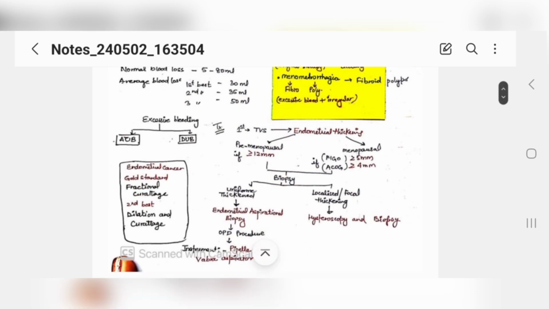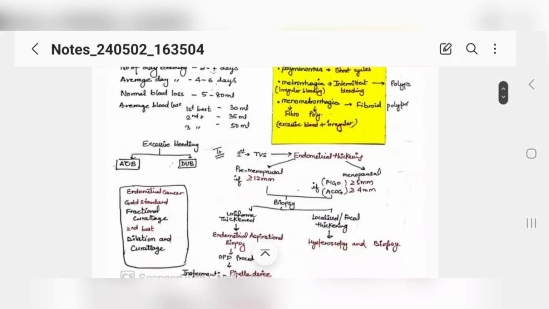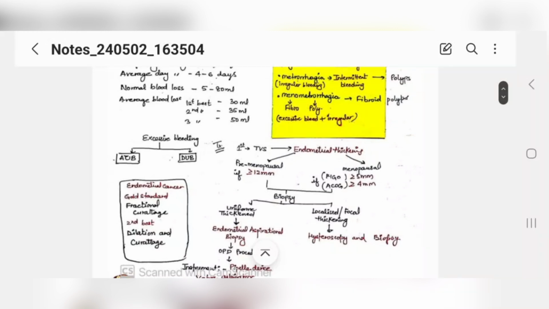So excessive bleeding could be atypical uterine bleeding, which I have told you here, or dysfunctional uterine bleeding. The first thing you will ask is to get a transvaginal scan done to check the endometrial thickening. Now we are not talking about virgin females or a young female, we are talking about females who are sexually active.